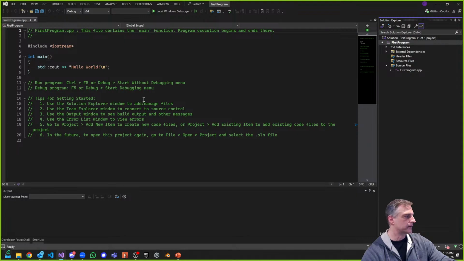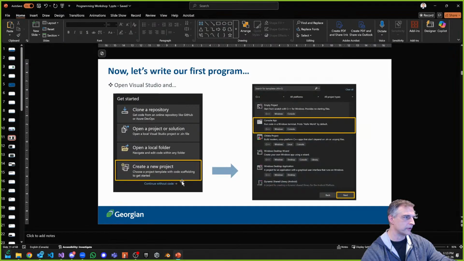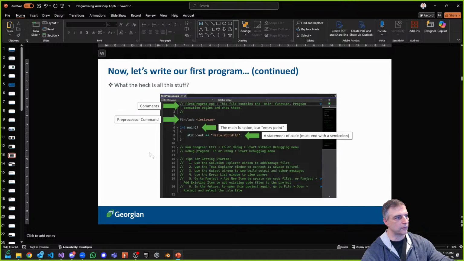So let's take a look at this if we were to look at the code. One thing I've done in the PowerPoint when I share it for you is I've skipped through this process, but I really want to talk about what it gives you. The first thing is it gives you comments, and there's a preprocessor command, which is an include. Then there's the main function, which is our entry point into our application, followed by a statement of code, okay? And it must end with a semicolon.